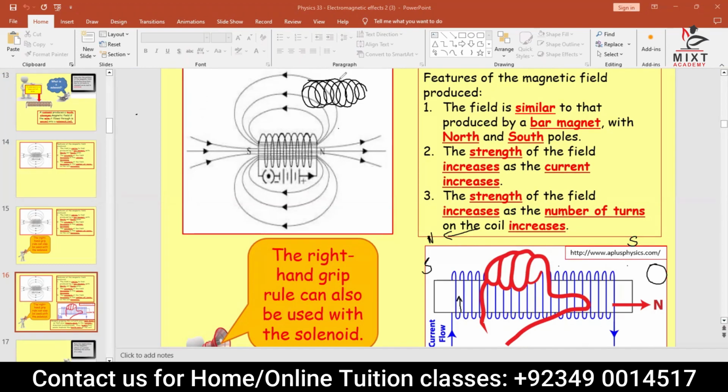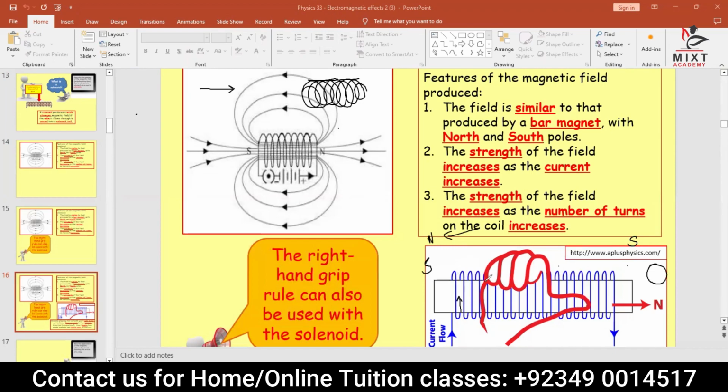This is a straight horizontal wire. Can you do it, everybody? You better move your thumb in this direction and curl your finger. Check which way your fingers will curl. If you move your thumb in this direction and curl your fingers, they will go in this direction, anti-clockwise.